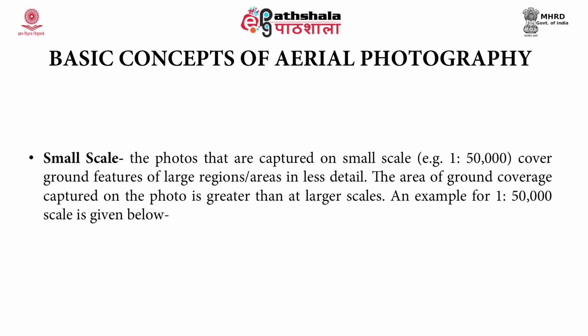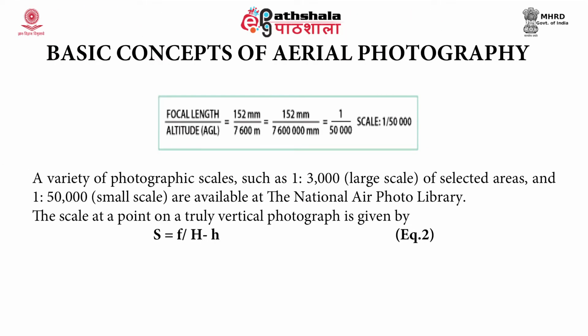Next is small scale. This is the reverse of large scale. Here the photos that are captured on small scale cover ground features of large regions or areas but in less detail. The area of ground coverage captured on the photo is greater than that at larger scales. An example for a 1 is to 50,000 scale is given here. For example, focal length by altitude above ground level, the ratio is 152 mm by 7600 mm.